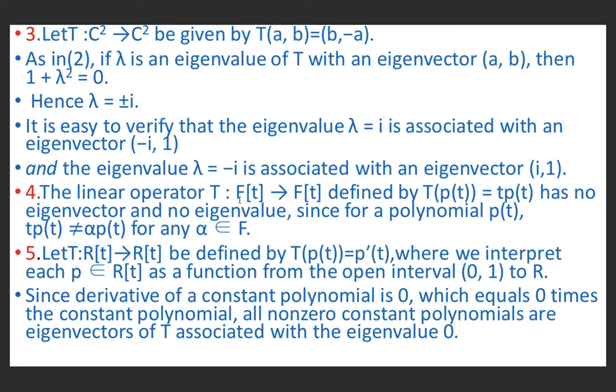The linear operator T from F[t] to F[t], the space of polynomials, defined by T(p(t)) equal to t p(t), has no eigenvector and no eigenvalue, since the polynomial t p(t) is not equal to alpha p(t) for any alpha belonging to F. Also, if T is an operator from R[t] to R[t] given by T(p(t)) equal to p'(t), where p'(t) is the derivative of p(t), where we interpret p belonging to R[t] as a function on the open interval (0, infinity), since the derivative of a constant polynomial is 0, which equals 0 times the constant polynomial, all non-zero constant polynomials are eigenvectors of T associated with the eigenvalue 0.